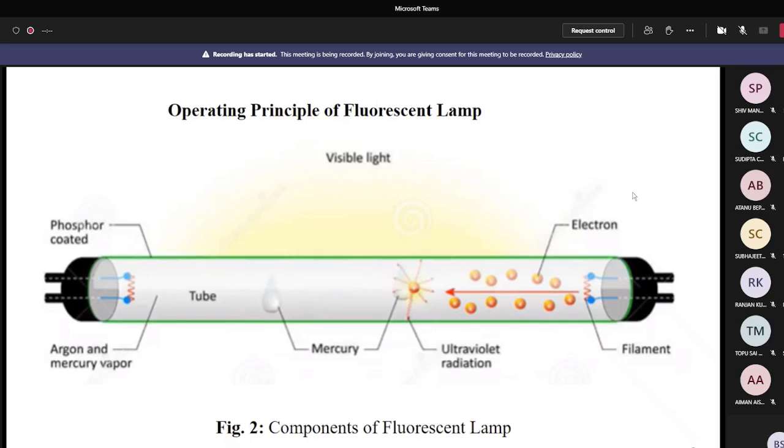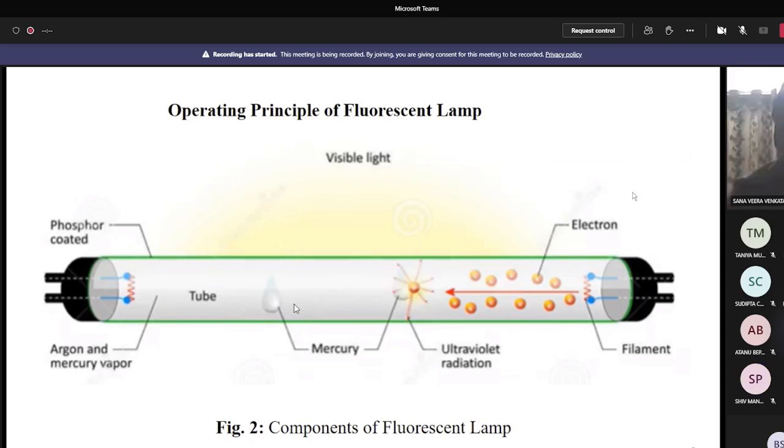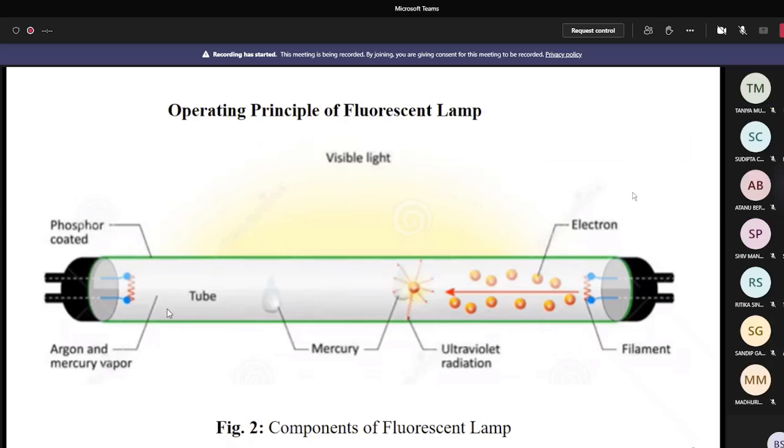Purpose of argon gas in the tube. Okay, right. So the basic phenomenon is the ionization of mercury vapor. So how does the ionization of mercury vapor happen? When the electrons collide with the mercury atoms, then the ionization happens. So these electrons should have some sufficient speed. So how do the electrons get the sufficient speed?